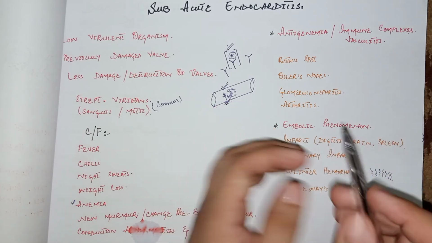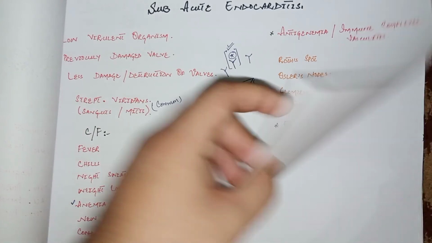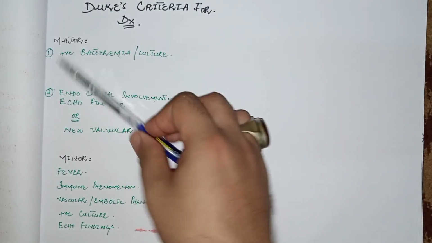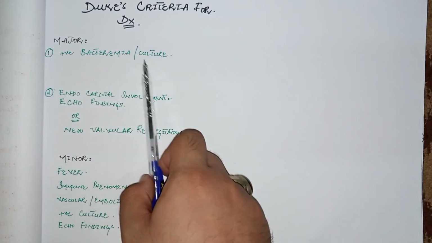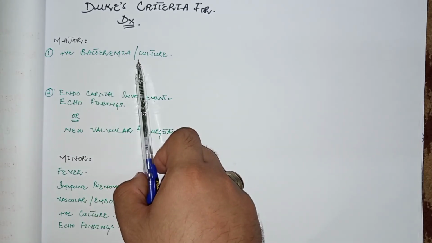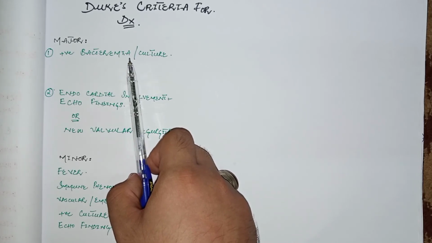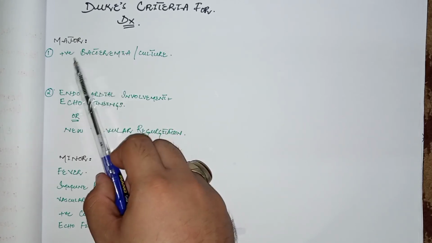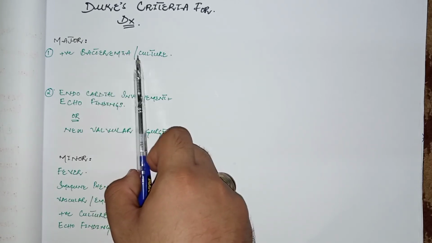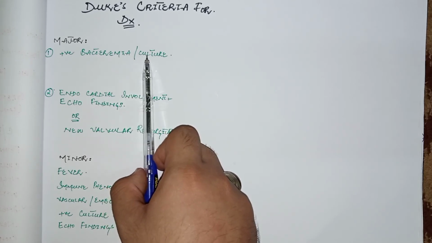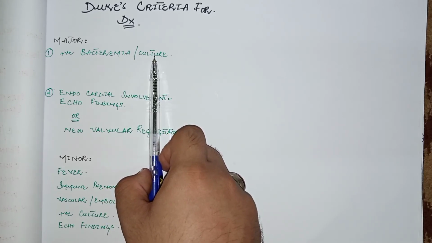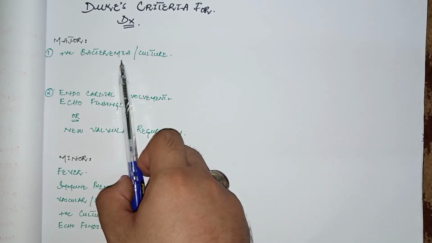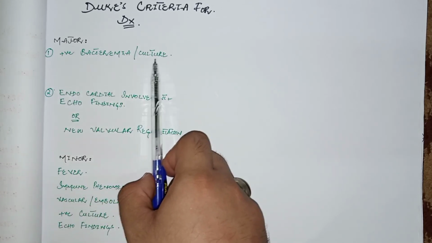Now come to the Duke's criteria for infective endocarditis. It is classified into major criteria and minor criteria. The major criteria include positive blood culture for typical organisms. The typical organisms are basically Streptococcus viridans and Staphylococcus aureus. The other criteria is persistently positive blood cultures, for example three consecutive positive blood cultures 1 hour apart, or persistent positive blood cultures 12 hours apart. So these are the positive blood culture criteria.